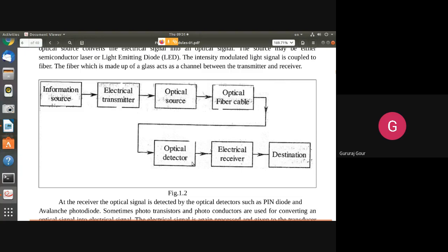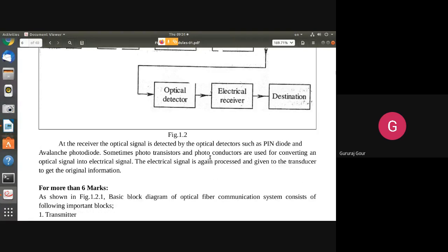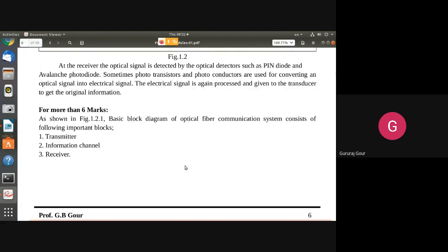Similarly, at the receiver side, with the help of a detector, an energy transformation happens there, converting those message-containing photons into current or voltage. That is our message signal. This electrical signal is again processed with some signal processing methods that we are going to study in detail. So this much you have to write.